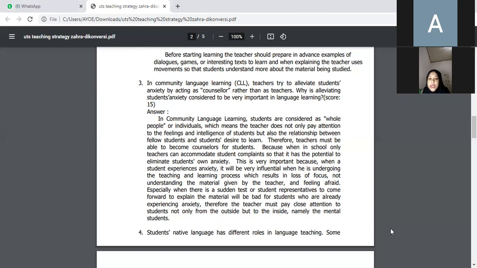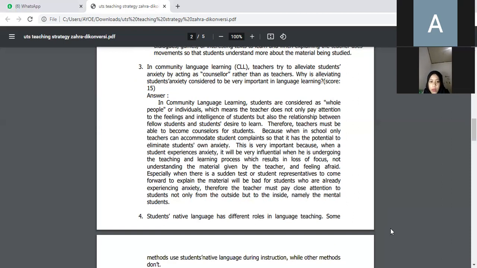This is very important because when a student experiences anxiety, it will be very influential when he is undergoing the teaching and learning process, which results in loss of focus, not understanding the material given by the teacher, and feeling afraid, especially when there is a sudden task or students' representatives to come forward to explain the material. It will be bad for students who are already experiencing anxiety. Therefore, the teacher must pay close attention to students, not only from the outside, but to the inside, namely the mental of students.